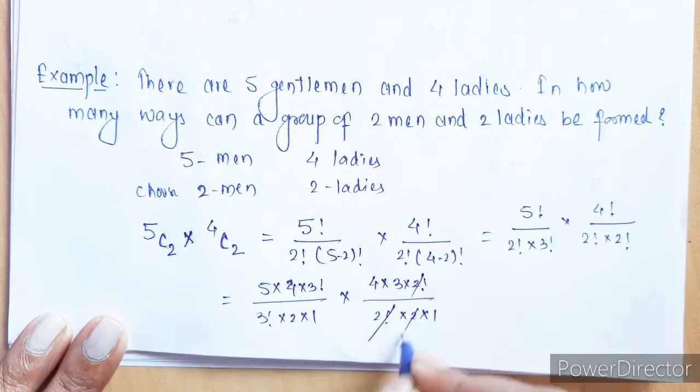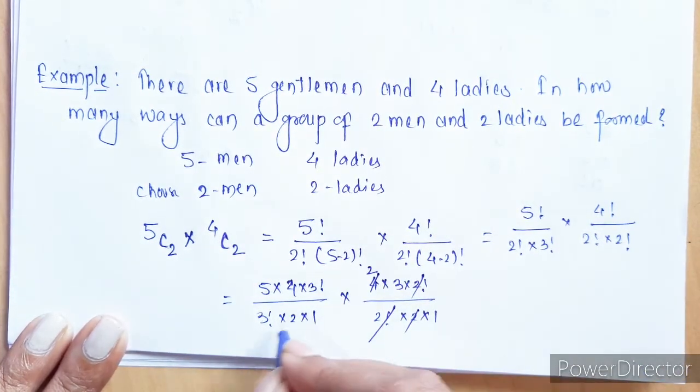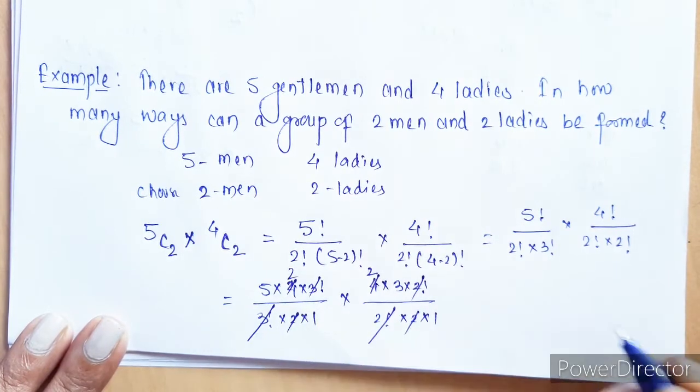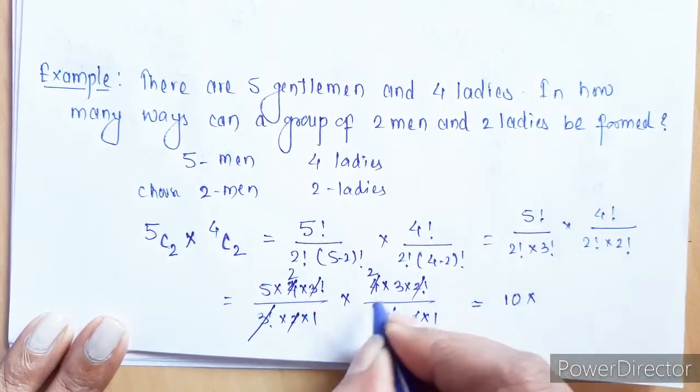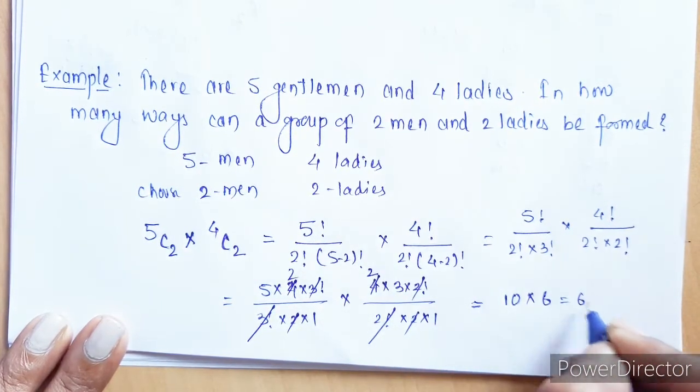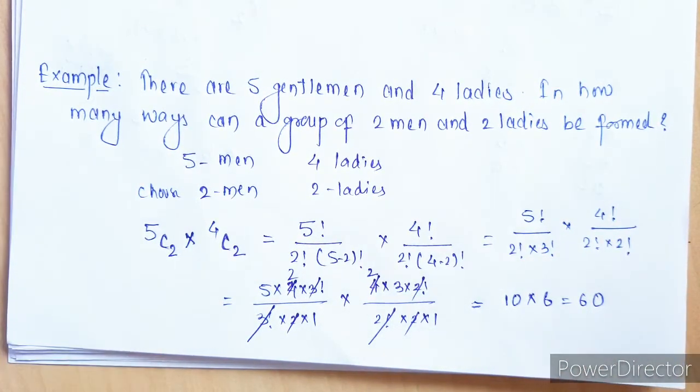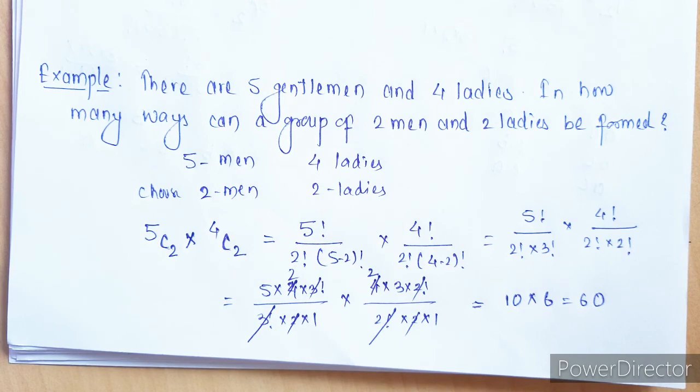So this will get cancelled, we can cancel this here, and again this will get cancelled. So what we are getting is 5 twos are 10 into 3 twos are 6, which is nothing but 60. So suppose we have 5 men and 4 ladies and we need to form a group of 2 men and 2 ladies, then we can form 60 different groups from 5 men and 4 ladies.